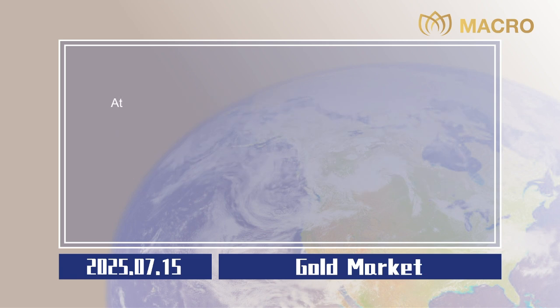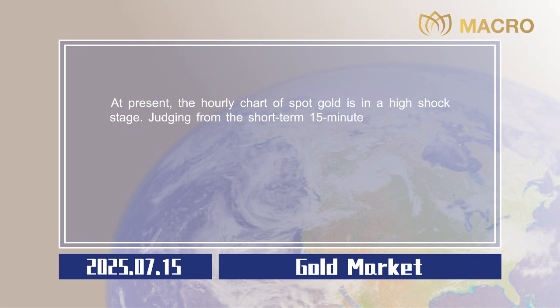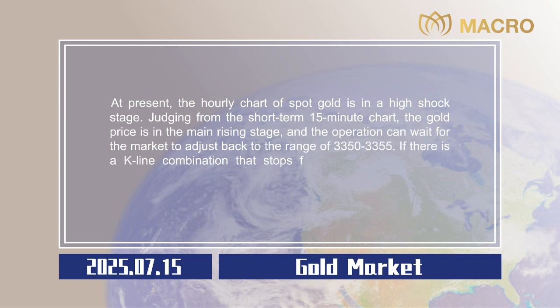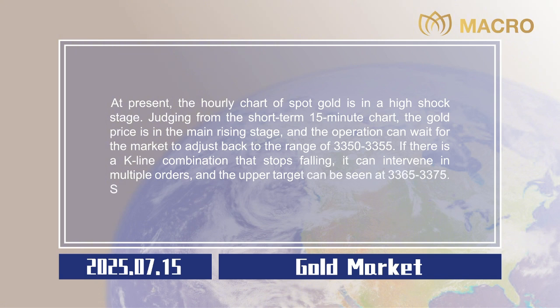Gold market. At present, the hourly chart of spot gold is in a high shock stage. Judging from the short-term 15-minute chart, the gold price is in the main rising stage, and the operation can wait for the market to adjust back to the range of 3350 to 3355. If there is a K-line combination that stops falling, it can intervene in multiple orders, and the upper target can be seen at 3365 to 3375. Stop losses are all $5.